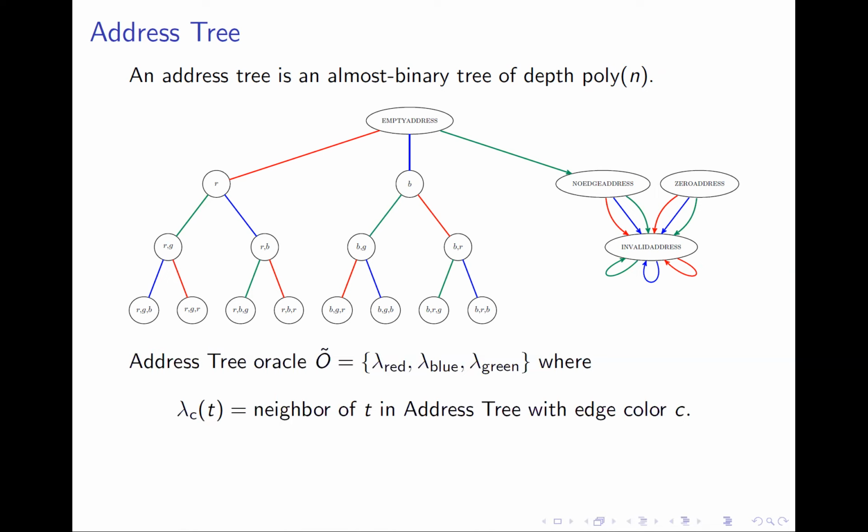Notice that the only degree of freedom in specifying the address tree is in the colors of the undirected edges to the root, which depends on the colors of the edges incident to the entrance in the welded tree graph. This information can be obtained by making two queries to the welded tree oracle. Once these edges are fixed, the rest of the address tree can be constructed without making any queries to the welded tree oracle.